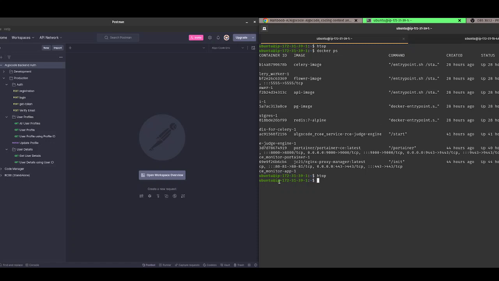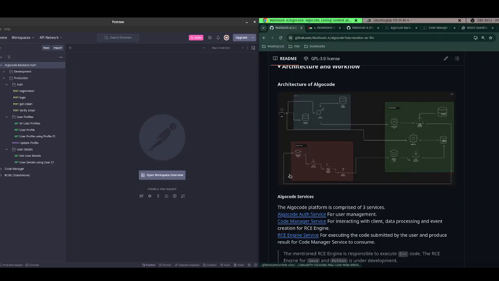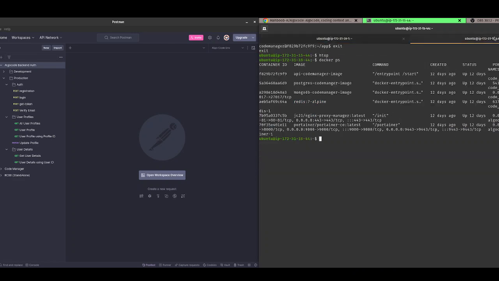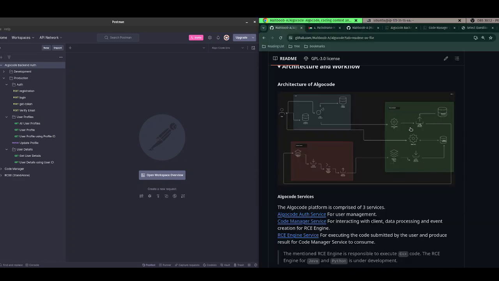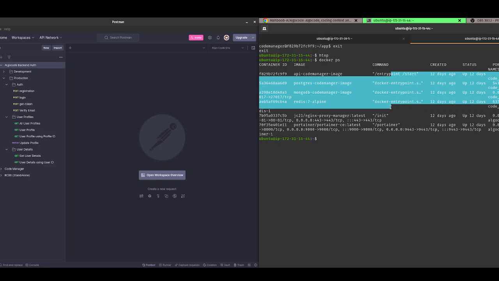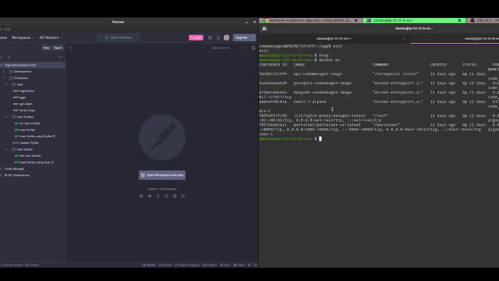So in this instance, I am running the auth service and this RC engine, because I had two servers. And in this other server, I am running the code manager. Here, the Docker containers for the code manager are running. I'll show you how things are working.